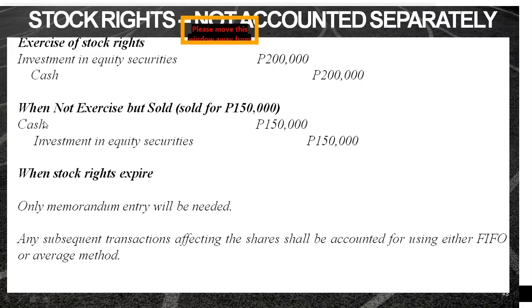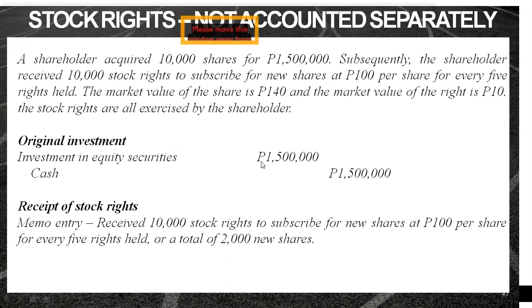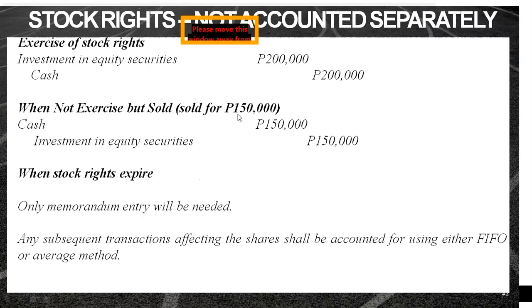What you're going to do is, we do not recognize a gain. When we sell our stock rights, of course, you'll be debiting cash, and the amount that we received will all be credited to investment in equity securities. This means that from the original 1.5 million, we deduct 150,000. So, if it is not exercised, our investment in equity securities becomes only 1,350,000, if it is not exercised and the stock rights are just sold.